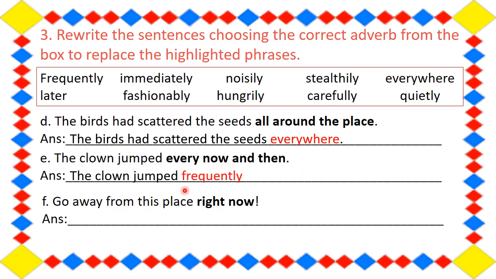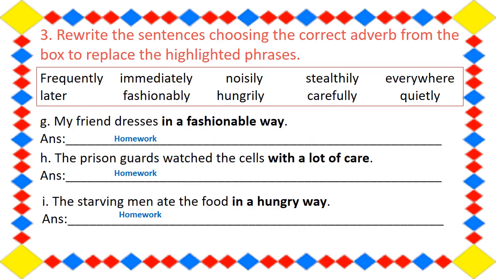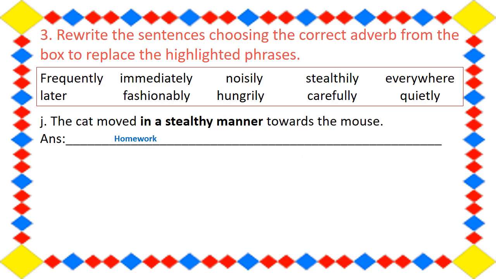So it will be the clown jumped frequently. Next, go away from this place right now. So it will be what? It will be immediately, right? So go away from this place immediately. Now next, these 3 sentences are for homework. And this one is also for homework.